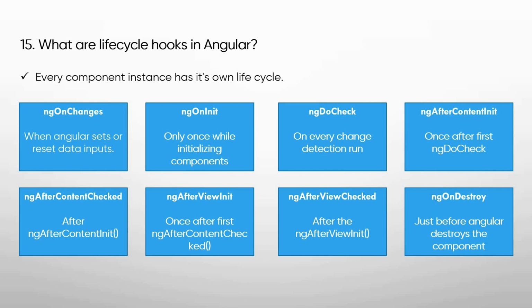And next is ngOnDestroy. This hook will be called just before Angular destroys the component, and we can use it to clean up the objects like observables or events. And these lifecycle hooks will be called in the same sequence in which I have explained.